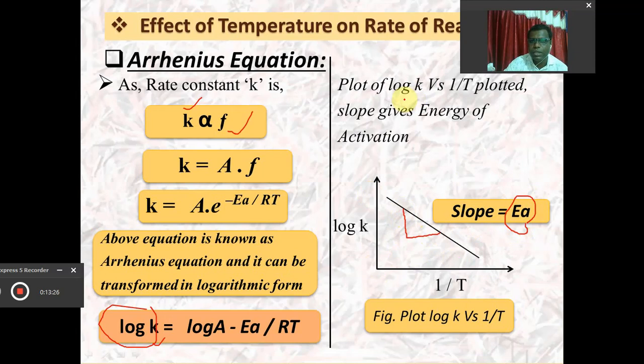So by plotting the graph of log K versus 1 upon T, it gives a straight line having some value of y-intercept, but the slope of this line directly gives you the value of the energy of activation of the chemical reaction. So this is the nature of the graph that we get for log K versus 1 upon T. The slope of this line will be equal to the energy of activation of the chemical reaction.